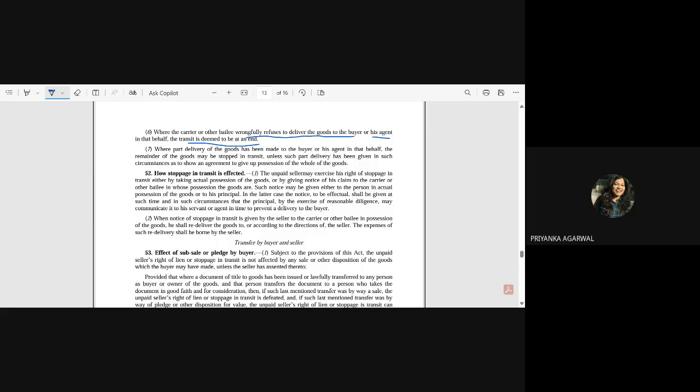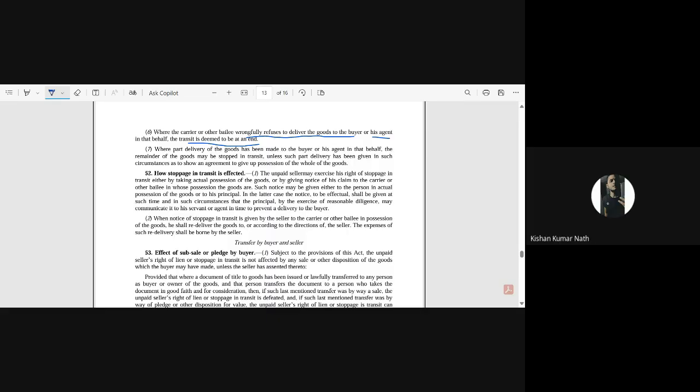Okay, it is very, very important. And what is the essence of this right? Right of lien has right to retain. Because the possession is already with the seller, what he is doing is retaining that possession, right?